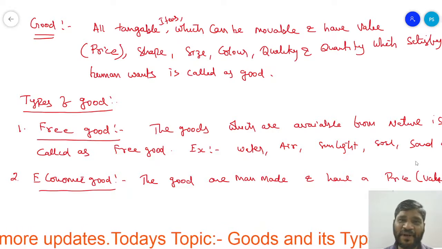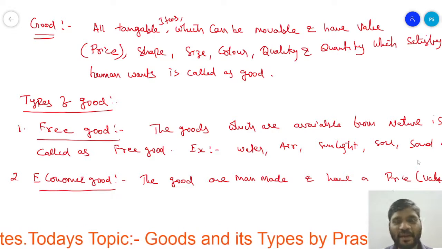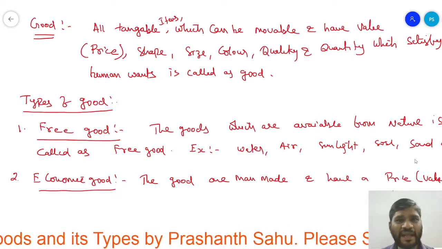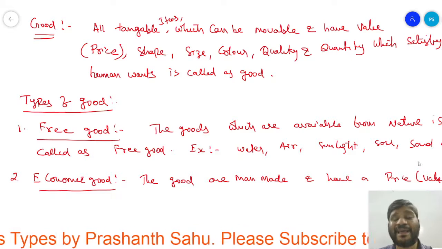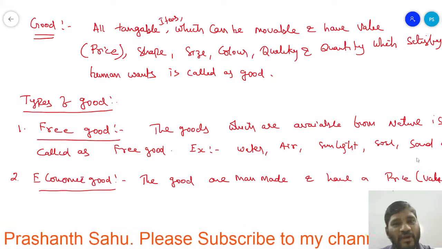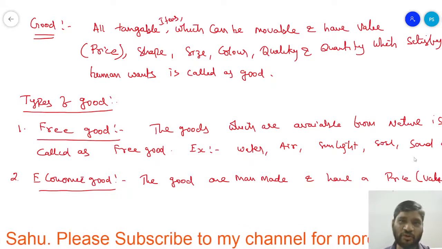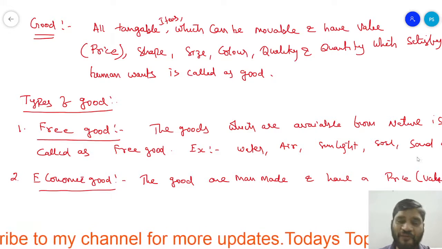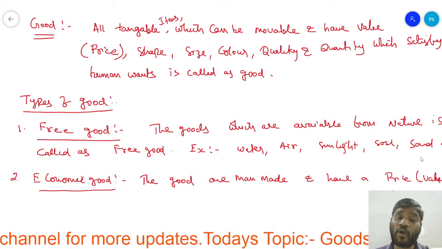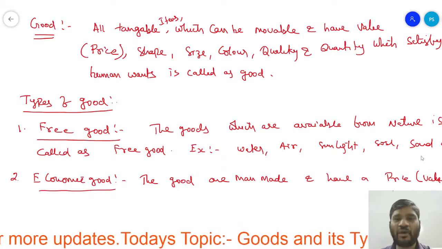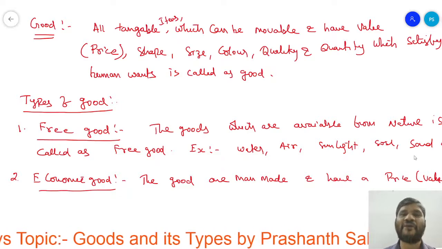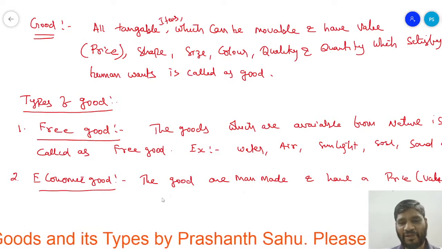Likewise, different mobile phones, and in the same way, cars. Whatever goods are available from nature, we take the raw materials and process them into the finished good. Who does the process? Man. Those are called man-made goods and definitely they have a price. Why do they have a price?